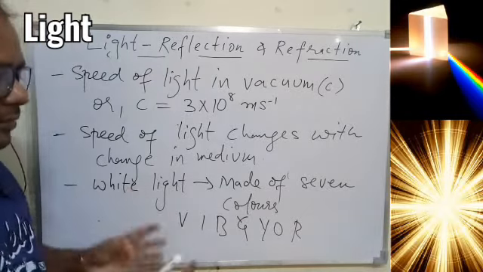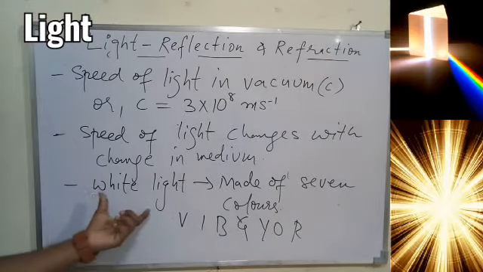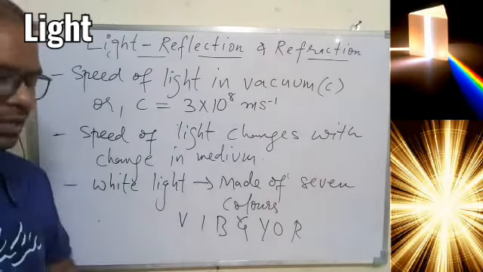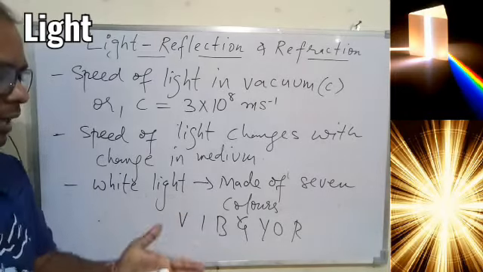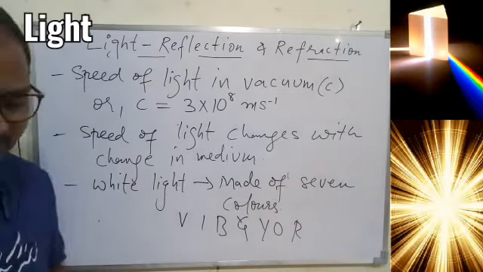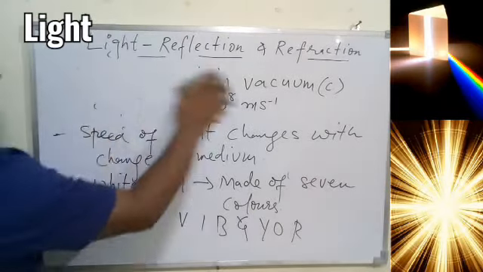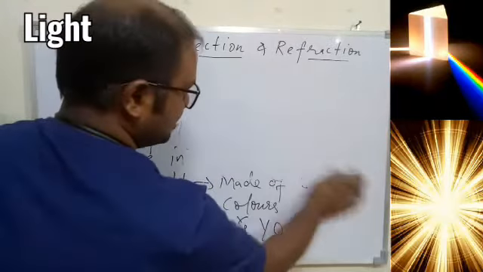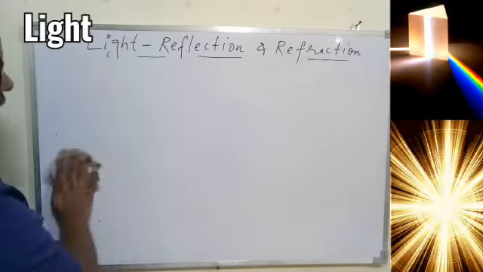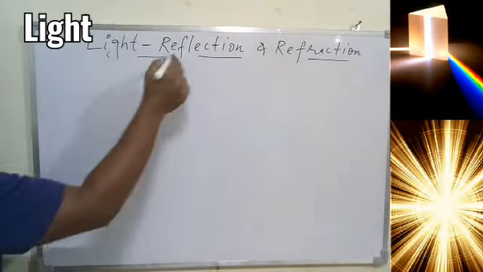We can say these are the different waves which combine together to form the electromagnetic wave called white light. So white light is a wave which is made up of different waves. Different waves mean different energy or different wavelengths and different features, which we'll see later on. Okay, so this is all the information we should have. That is the introduction of this concept, light. Now we are moving to the next part of this chapter, that is called reflection.